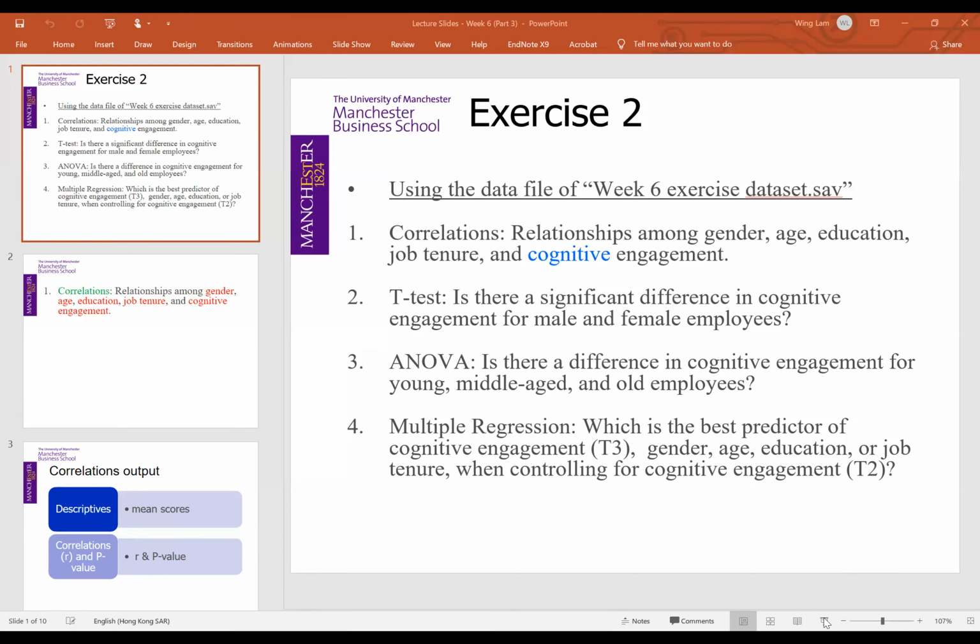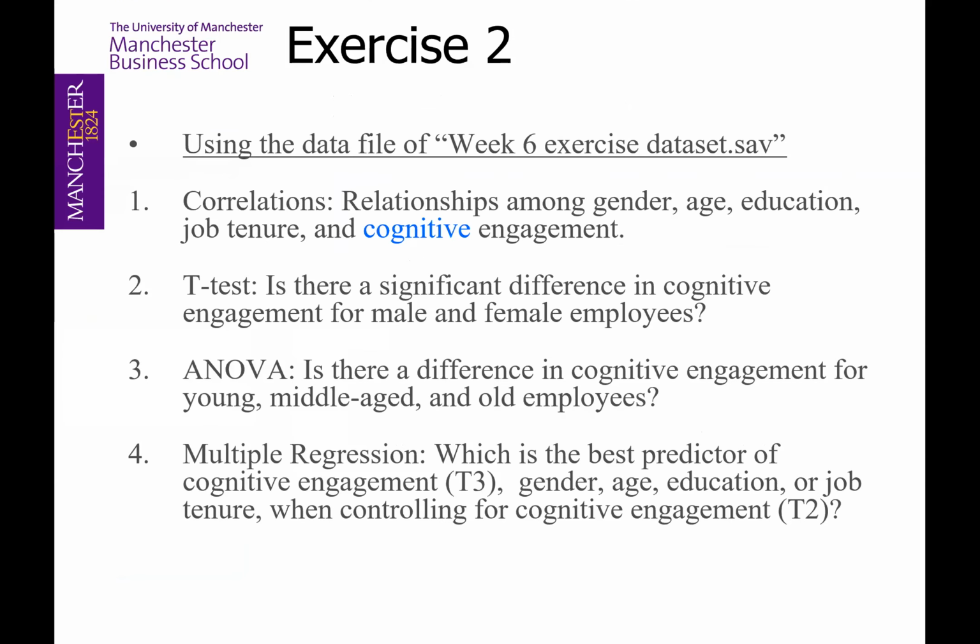For exercise 2, we are going to use the same dataset, the week 6 exercise dataset, for four analyses: correlation, t-test, ANOVA, and multiple regression. The only difference here is that we are using cognitive engagement as the dependent variable. I would like you to work on this exercise because if you practice more, you will learn how to work on this analysis. So I'm using similar research questions for you to do more exercises.